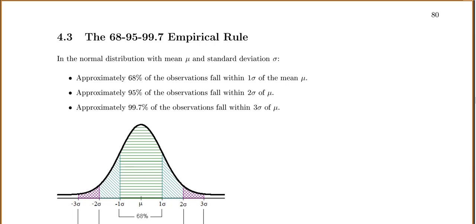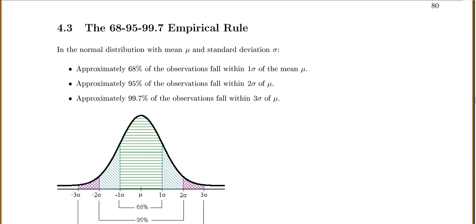We're still talking about our normal distribution. This is a feature it has called the empirical rule, or some books call it the 68, 95, 99.7 rule. In a normal distribution with a mean mu and a standard deviation sigma, approximately 68% of our observations will fall within one standard deviation of our mean.